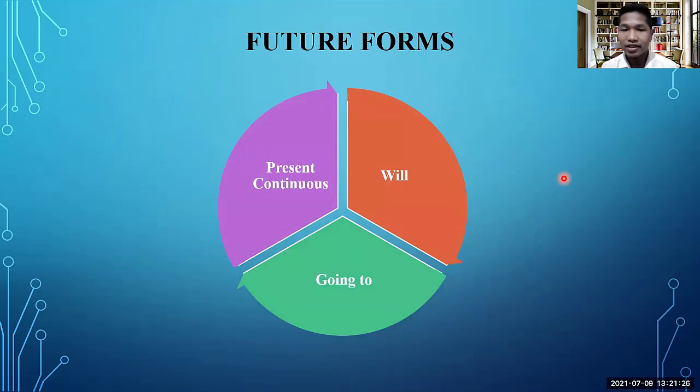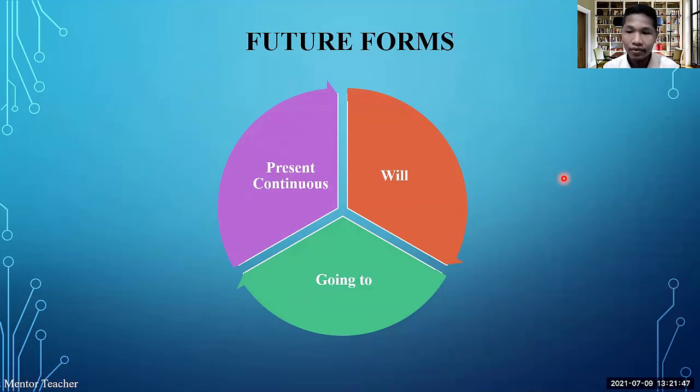So here we divided into 3 categories: will, going to, and present continuous for future. Even though they are used for the future, in some a little bit different conditions, we can use them. For example, like will, going to, and present continuous tense.